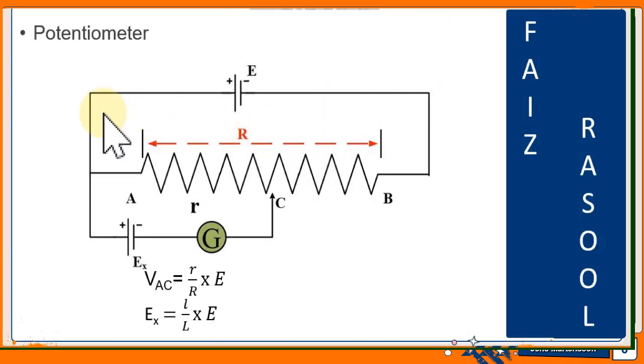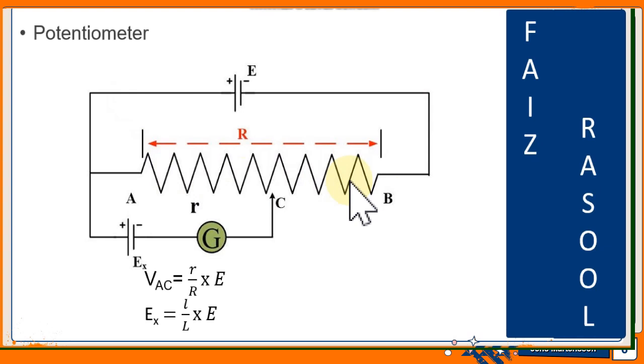Now we can use the potentiometer to measure the unknown potential or voltage of a cell. But first we needed to understand the function of the potentiometer as a potential divider, and we have discussed it in detail. The upper circuit is known as the potential divider circuit. When the terminal C is at point A, the voltage between A and C is 0, and when terminal C slides from A to B, the voltage between A and C continues to increase. So this is the potential divider circuit.